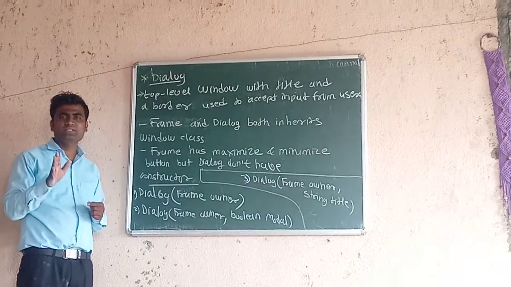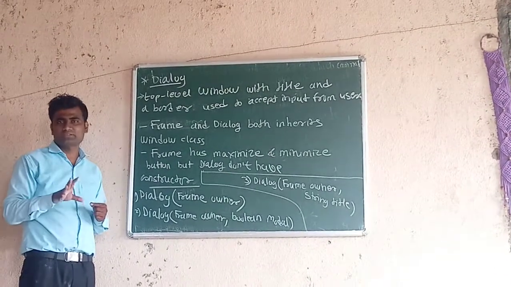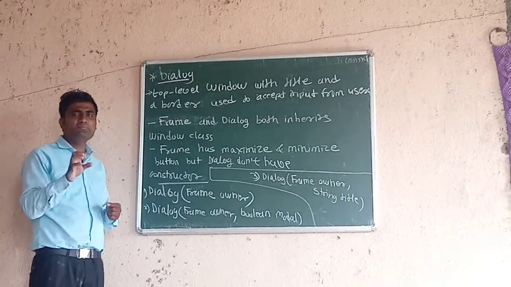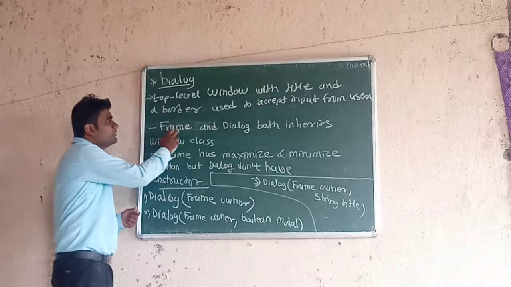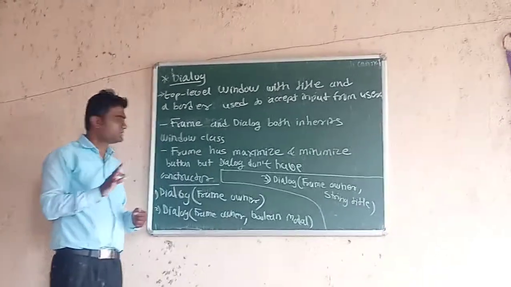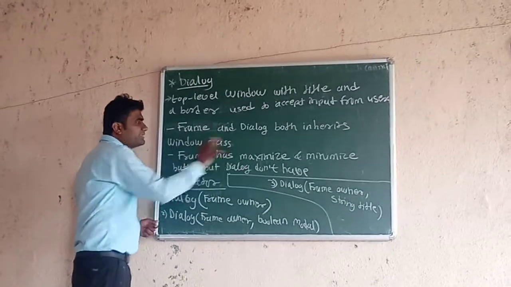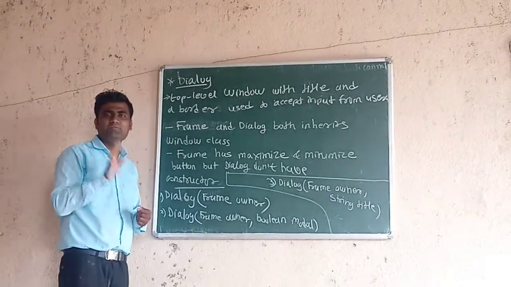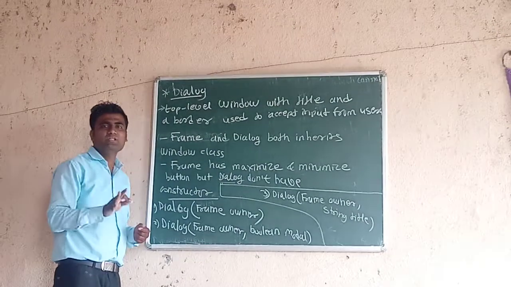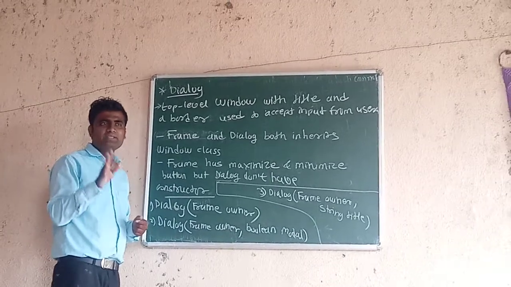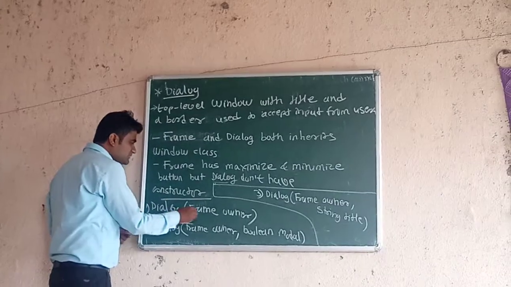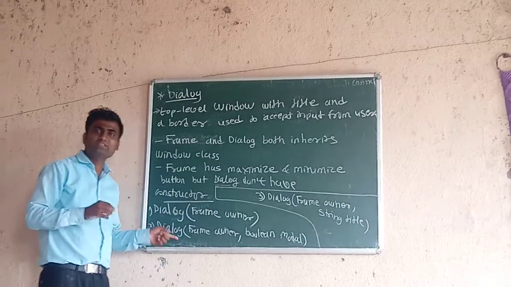In the AWT hierarchy we have seen that dialog is a subclass of window class and frame class is also a subclass of window class. But the difference between frame and dialog is that frame can have maximize and minimize buttons, and dialog does not have maximize and minimize buttons. This is the basic difference between dialog and frame. Now second thing, dialog is a subclass of frame window.